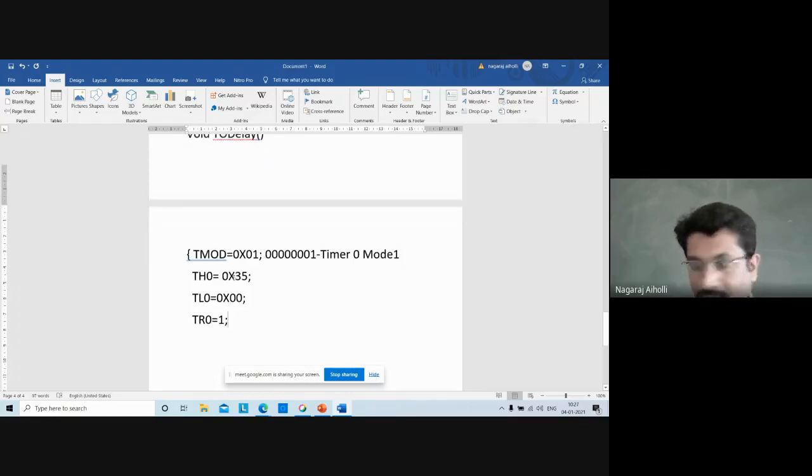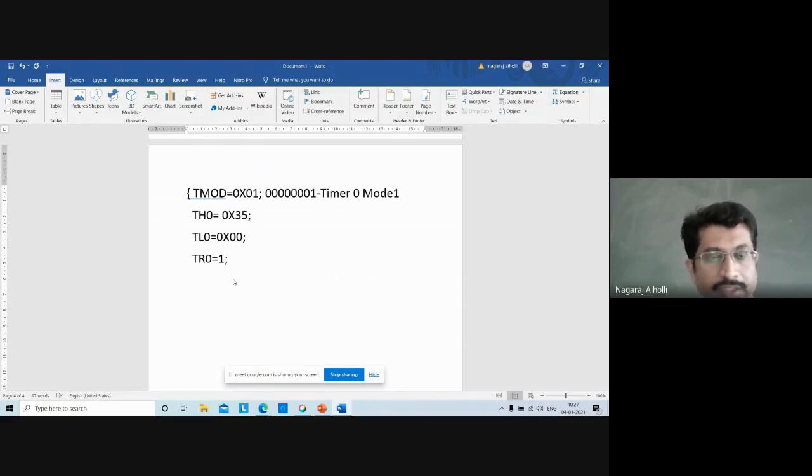Okay. Then we are monitoring the overflow flag. In assembly we use JNB TF0, wait. Here we are using a while loop, while TF0 is equal to 0. If the bit is 0, it will jump to itself and repeat. When the timer overflows, TF0 becomes 1 and it will come out of the loop.